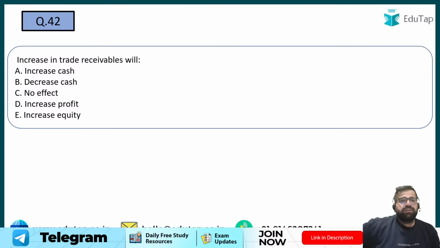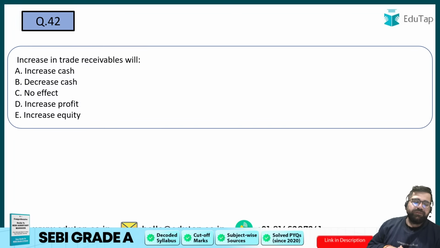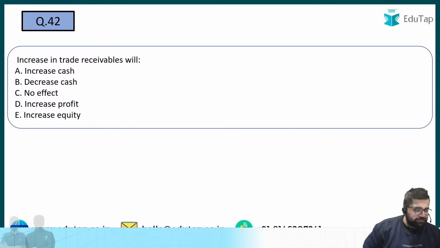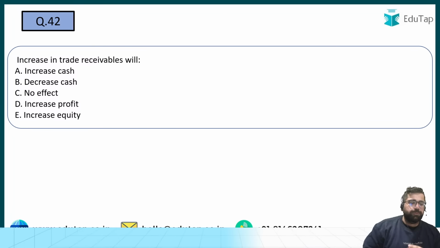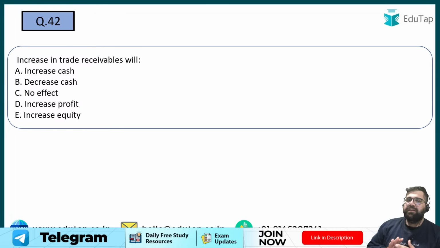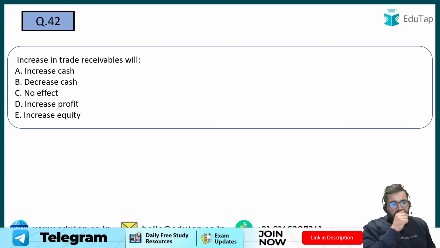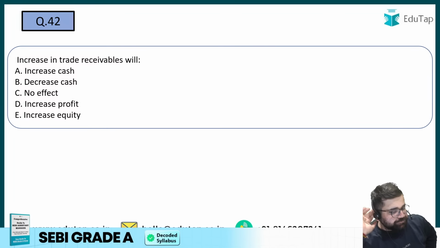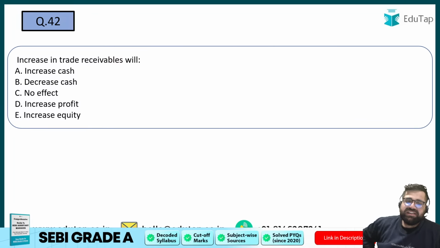An increase in trade receivable will do what? Now you have to know the relationship of current assets with cash, current liabilities with cash. What will be the correct answer for 42? If you have doubts, then please write in the chat box. Increase in trade receivable will do what? Increase cash, decrease cash, no effect, increase in profit, increase in equity.